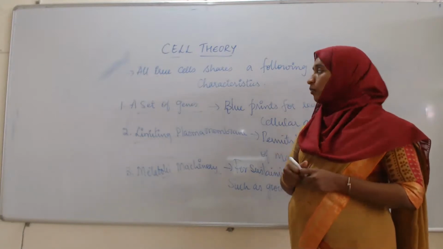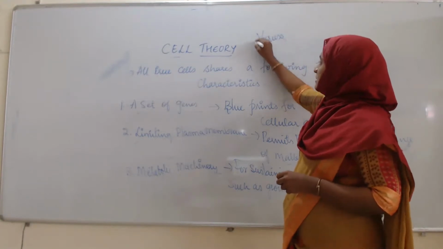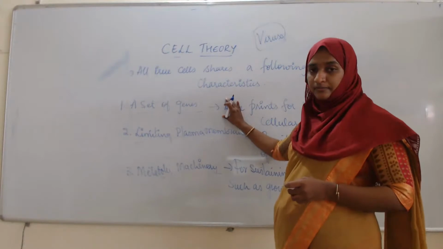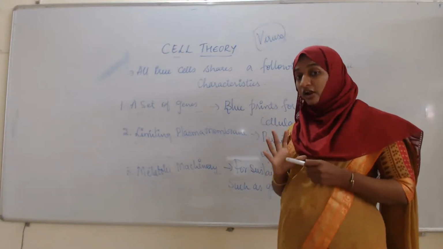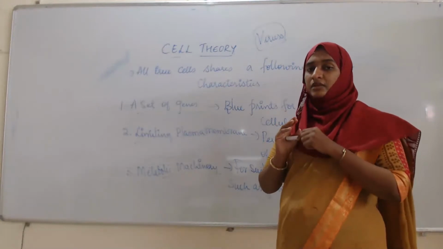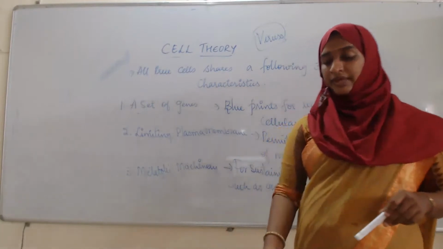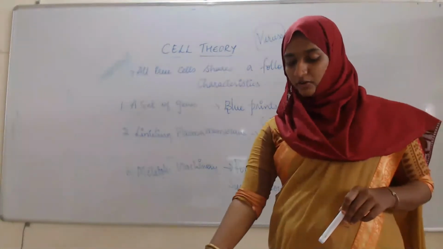So altogether, all organisms will have these three basic characteristics except one, that is the virus. Virus will have a set of genes, but they don't have a limiting plasma membrane. We cannot say virus is a true cell. Why? It's lacking some characteristics that I explained over here.